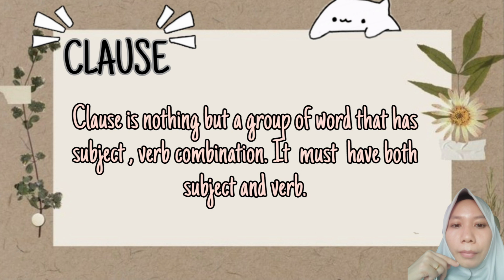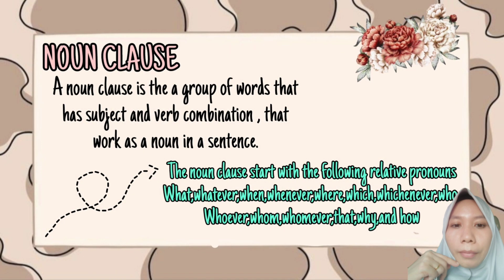Next, a clause. What is a clause? A clause is nothing but a group of words that has a subject and verb. The clause must have both subject and verb. So, what is a noun clause? A noun clause is a group of words that has a subject and verb. The noun clause works as a noun in a sentence.